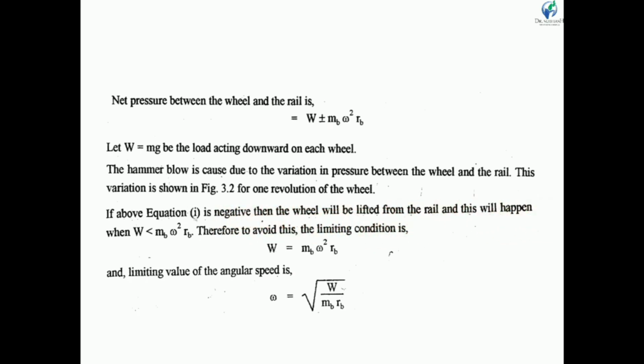Therefore, to avoid the lifting condition, we must keep w equal to mb omega square rb, so the limiting value of angular speed is the square root of w upon mb rb. This is the limiting value of angular speed at which our rail wheel will never lift.